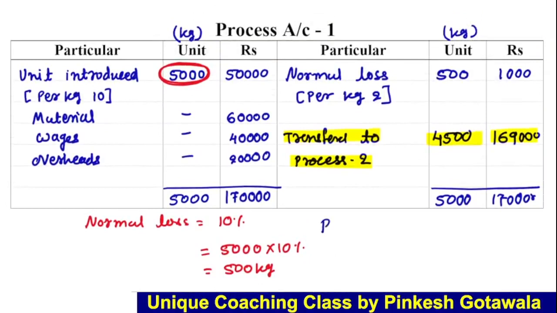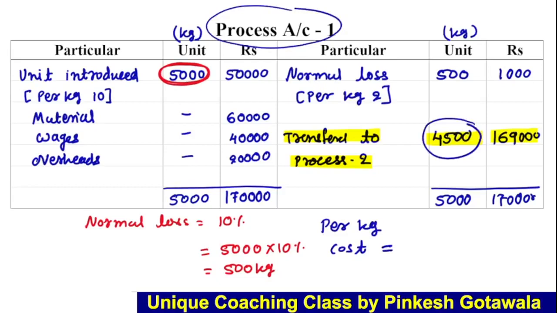So here we can find out its per kg cost. Okay, so at the end of process 1 we get how much? 4500 kg and its total amount 169 thousand. If we want to find out the per kg cost, the total expense is 169 thousand and how many kilos are ready? 4500 kg.